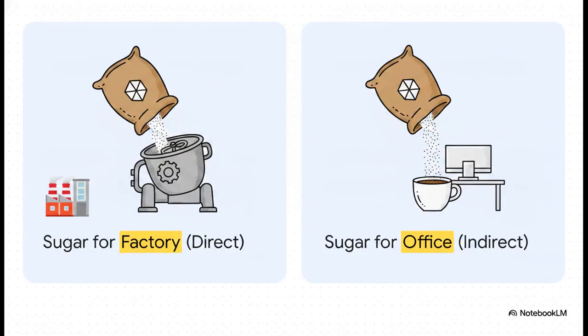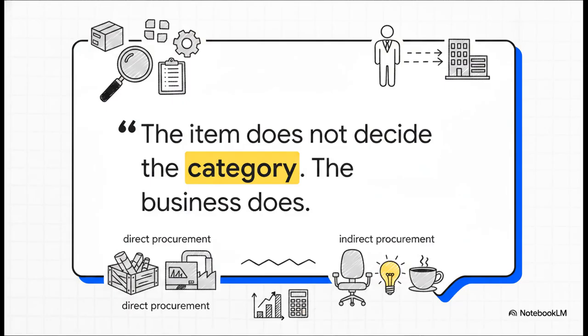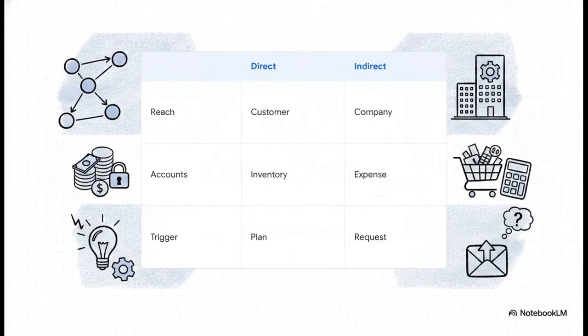Now here's the catch. Sugar is a direct material for XYZ, but indirect for a software company pantry. So remember this ultimate rule. The item never decides the procurement category. The business model does. Stop memorizing item lists. Instead, use a simple confusion buster table to audit fundamental triggers and accounting behaviors.